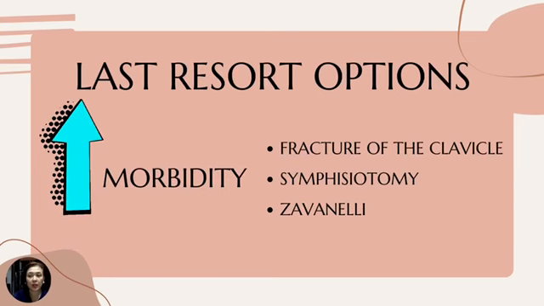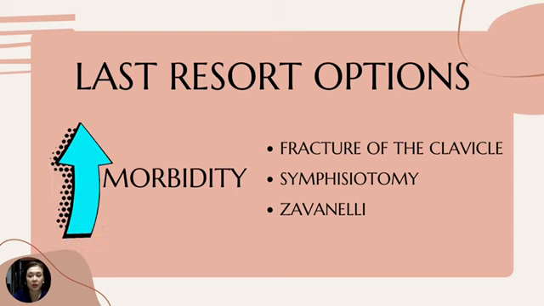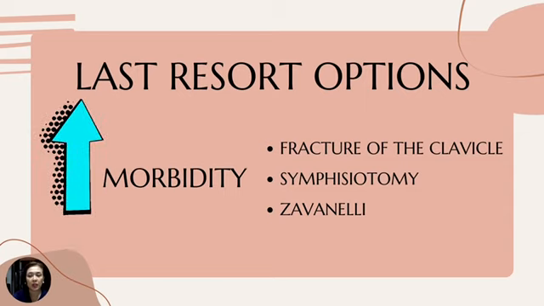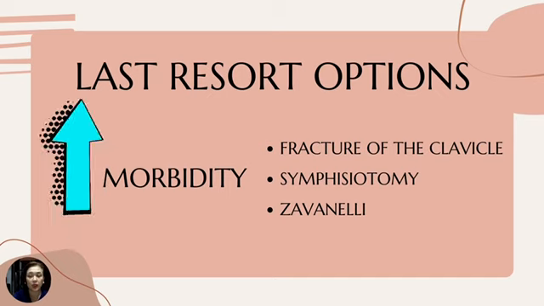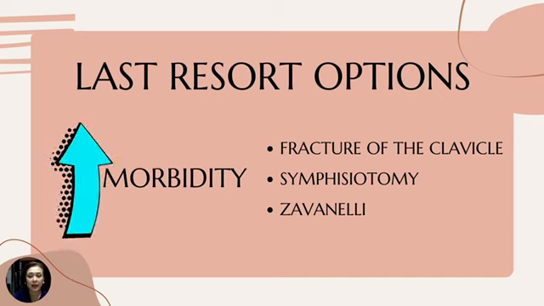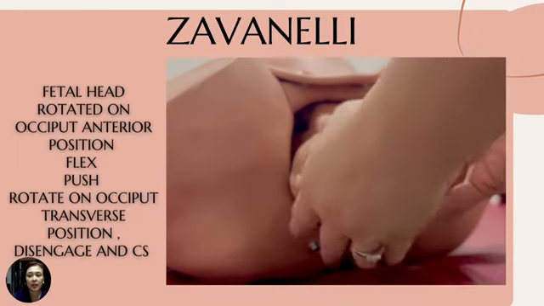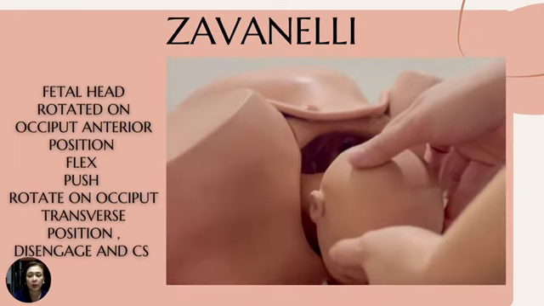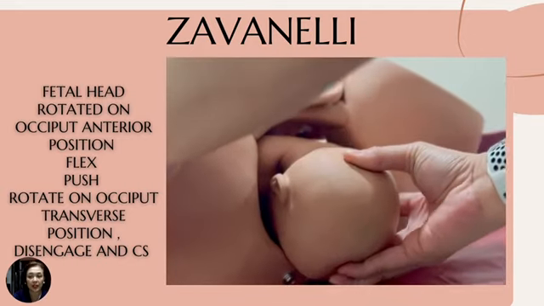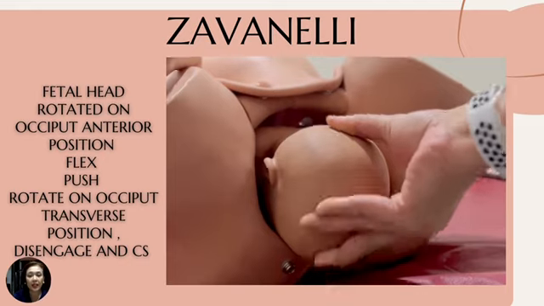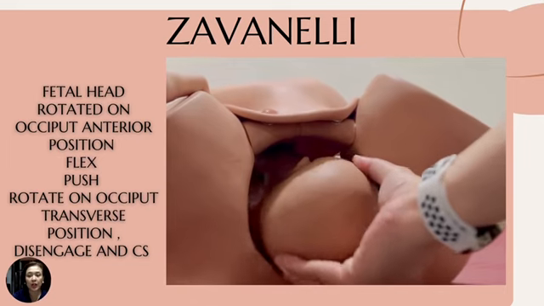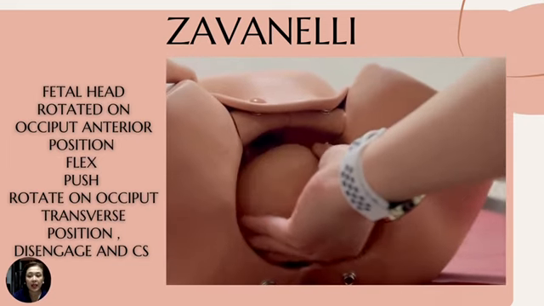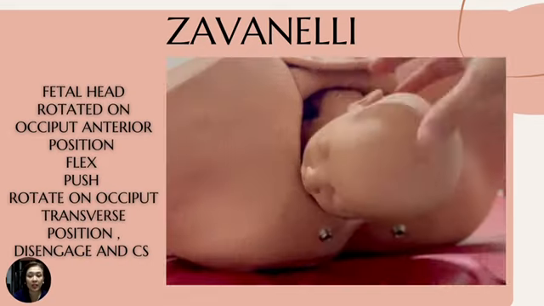There are several last resort methods that can be considered. However, these are associated with increased fetal and maternal morbidities. Here, we place the mother again in dorsolithotomy position, and we can perform procedures such as fracturing of the clavicle, symphysiotomy, and the Zavanelli. The Zavanelli maneuver is a procedure where we place the mother in dorsolithotomy position, the fetal head is rotated to occiput anterior position, flexing the head, pushing, and then rotating to occiput transverse position, disengaging the fetal head, and performing the emergency cesarean section.